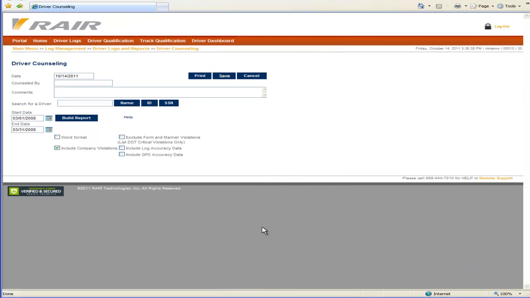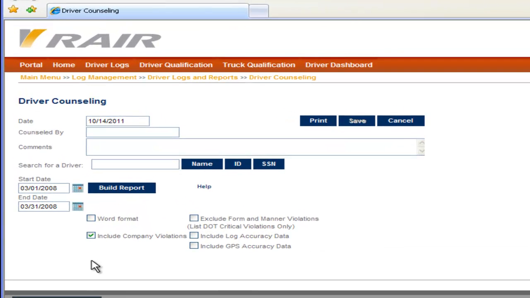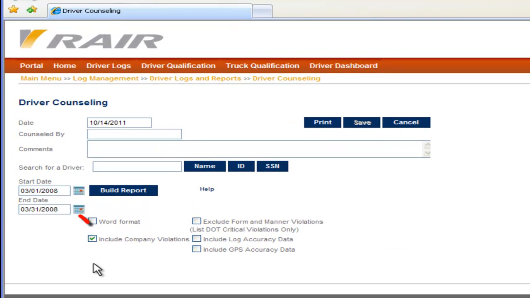This is WRAIR's driver counseling page. This report allows you to counsel a driver on violations received during a specific time frame. You have several different options with this report. You can build this report in a Word format that only allows you to build your violation information into a Word format. From there, you can counsel your driver and just keep the files on your computer if you choose.